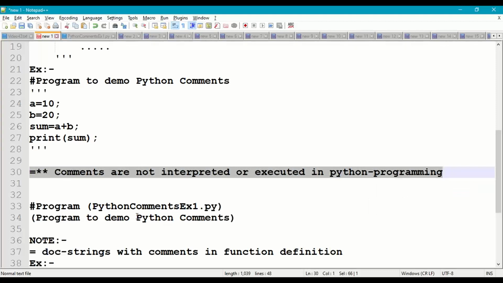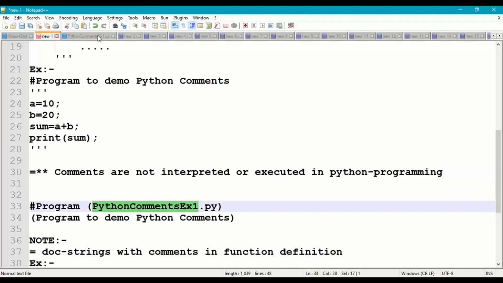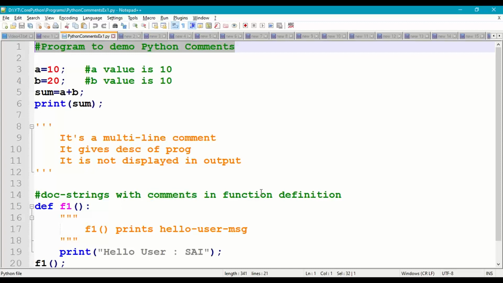Let us try to demonstrate this with a small program. Take a new page. First write comments at the beginning of the program: program to demo Python comments, using hash. This is a single line comment. It is not executed and not displayed on the output screen. Next, I'm taking two variables, a = 10, b = 20. For these I'm giving one description: a value is 10, b value is 20. Any person reading the program will get an easy understanding of the program.